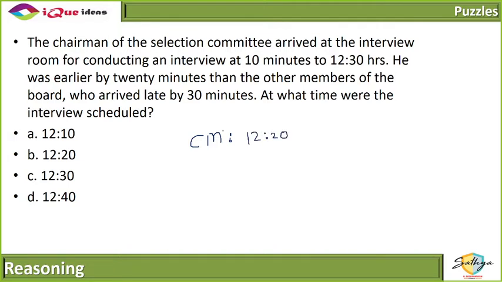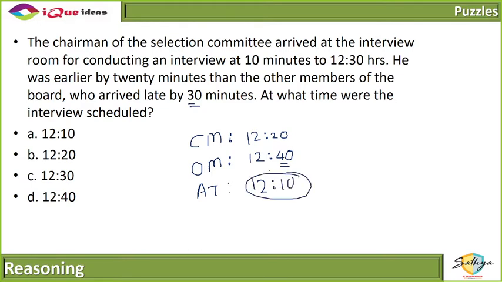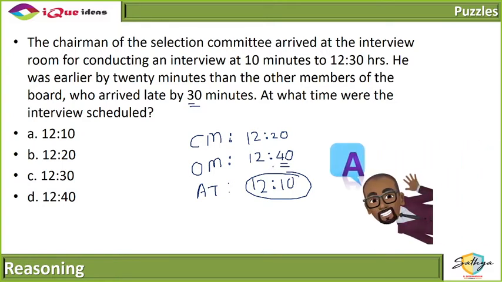He was early by 20 minutes than other members. So the other members came 20 minutes after him, which means they came at 12:40. Who arrived late by 30 minutes? So whatever time the other members arrived, that is actually 30 minutes after the actual time. So 12:40 is 30 minutes after the actual time, which means the required time is actually 12:10. So the interview was actually scheduled for 12:10. Did everybody get it? Okay. Good warm up question.